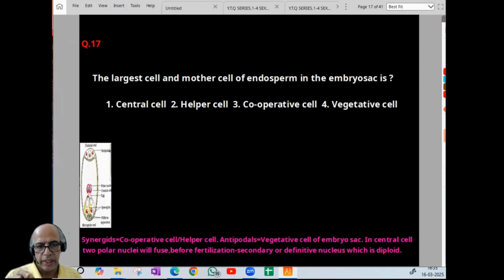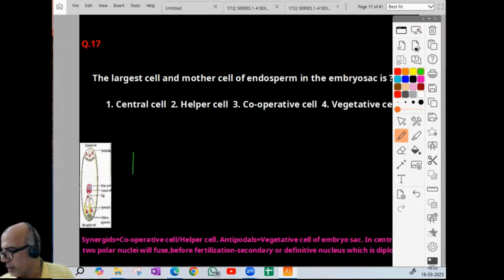In the central cell, 2 polar nuclei will be there, and they are all haploid. Embryo sac is initially haploid. Later, when the pollen tube emerges, the 2 polar nuclei fuse, then it becomes diploid, then fertilization takes place. So before fertilization, the fused polar nuclei are called secondary or definitive nucleus, which is diploid. So the definitive or secondary nucleus is the 2 polar nuclei fused. So option wise 17, it is 1.